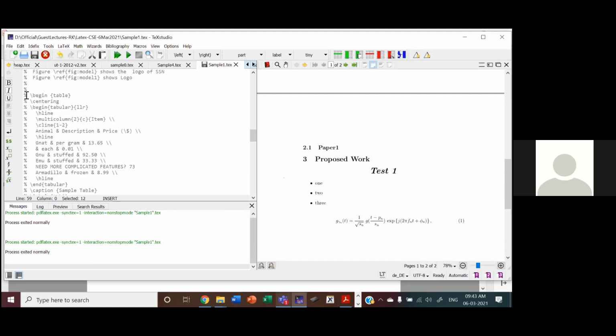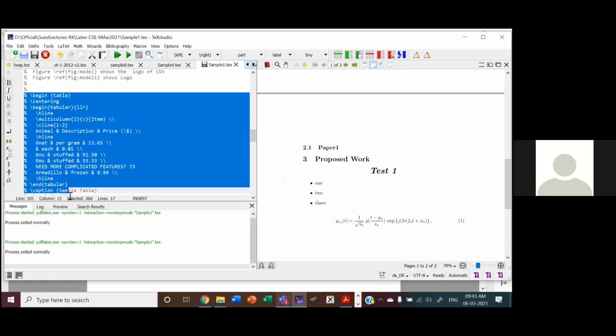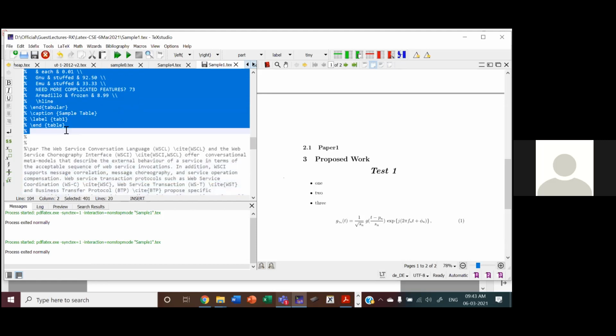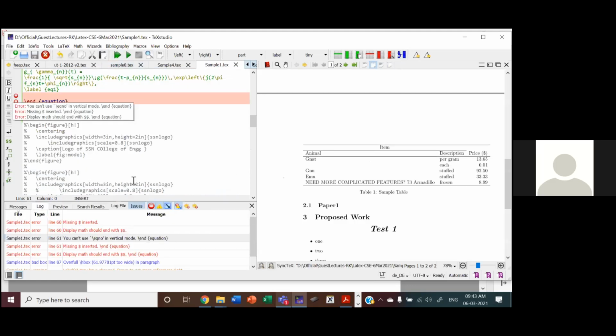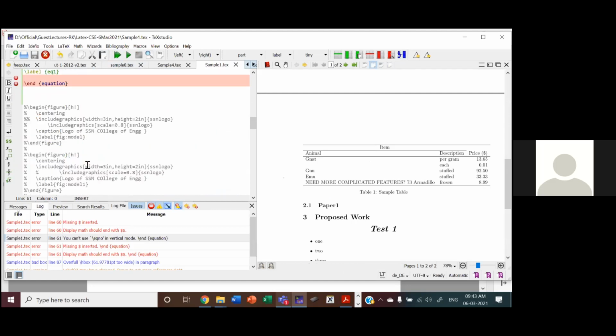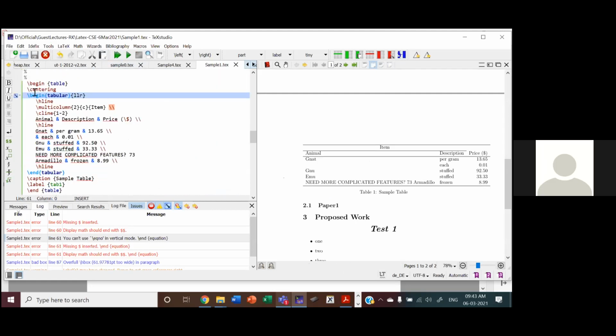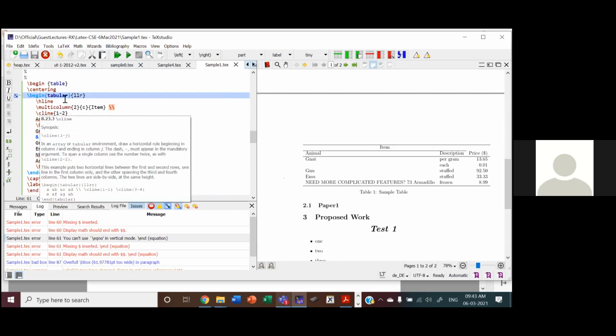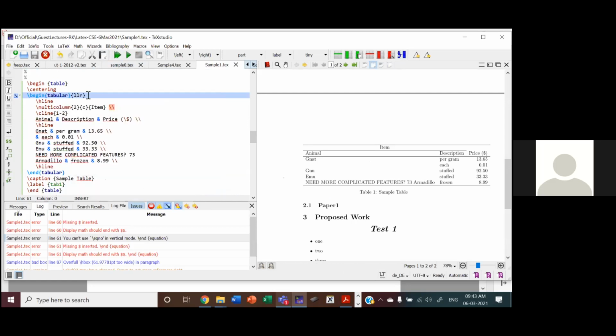I'll show you one table. You can see this is a table and I have put centering. I have given LLR. So that line is missing. You can see here there is no line. If I want to put a column line, then I should give a line here. So in this table, there is no column line.